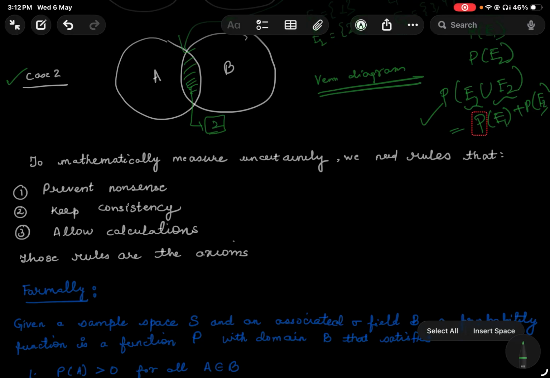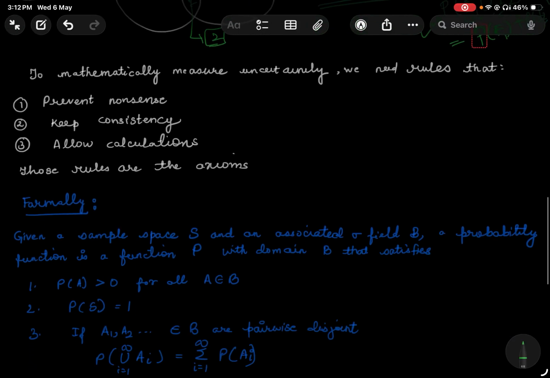So we need rules that prevent nonsense. It's not that you define a negative probability, or you define a 500% probability. Like, you don't have any scale. Some person gives a 500% probability for the same event, and someone gives a 1000% probability. In that case, there is no consistency. So to keep consistency and to allow calculations in such a way that everyone gets the same result, right? These axioms make sure of that.